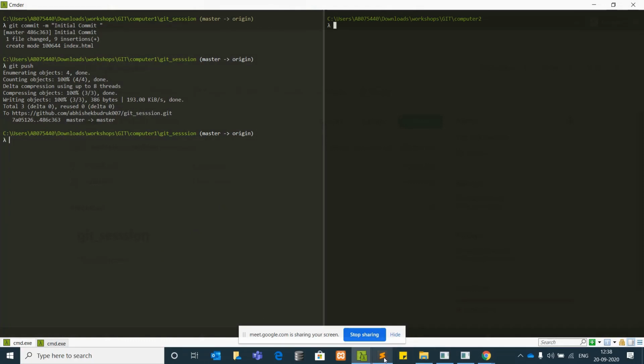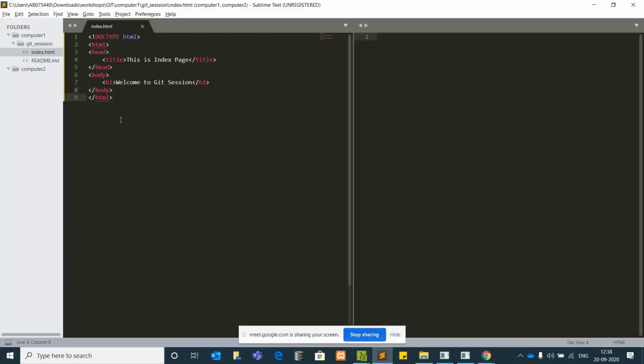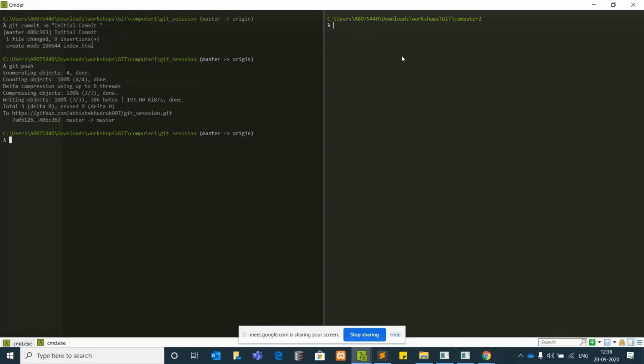Now if you see my files in computer one, there is this change. In computer two, there is not the change we have already pushed to index.html. If I want that particular project source code in computer two also, what I'll do is I'll again say git clone,